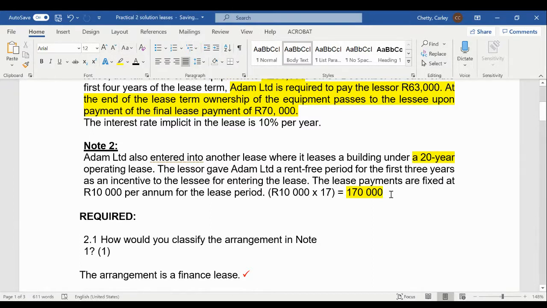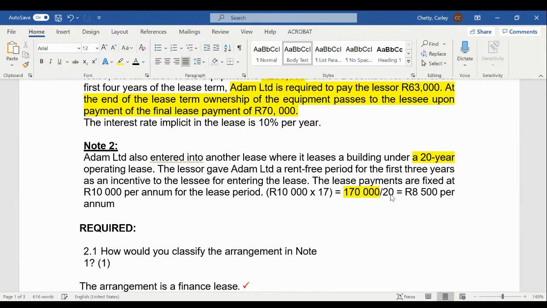In order to determine an accurate amount that we must process to our statement of profit or loss, we're going to take 170,000 and divide it by 20 years. This is going to give us an amount of 8,500 per annum.